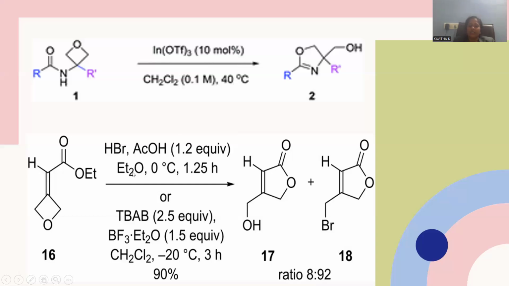Hydrobromic acid, acetic acid, and diethyl ether at 0 degrees, an extremely low temperature, must be maintained. Under this condition, the molecule goes for ring opening first, and later nucleophilic reaction with the ester linkage. The 4-membered ring is transformed into a 5-membered ring system, with the ester taken into the ring, and a cyclic lactone originates. The oxygen that was part of the ring becomes a hydroxyl functional group.